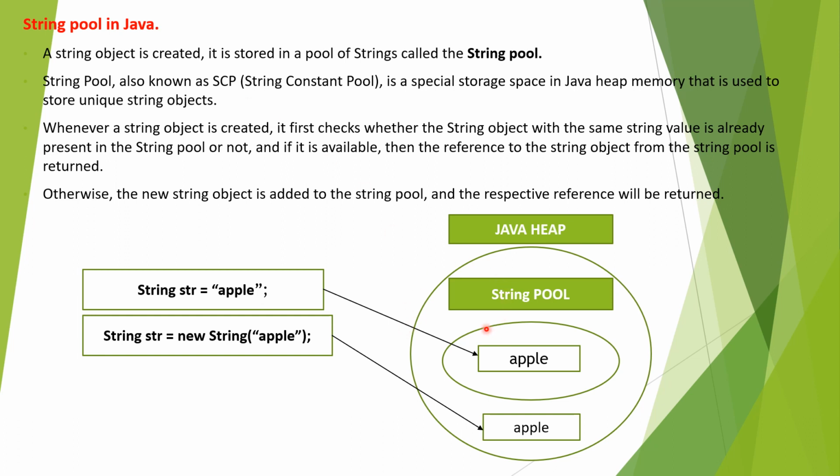Whenever a string object is created, it will be stored in the pool of strings that is called a string pool, also known as the string constant pool.